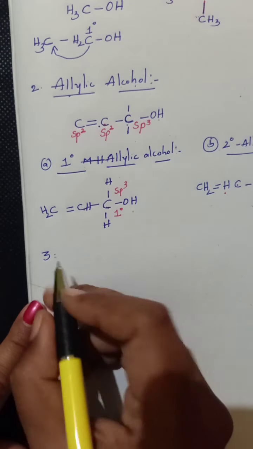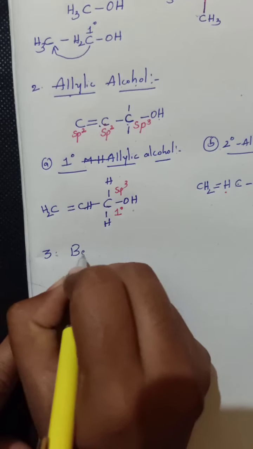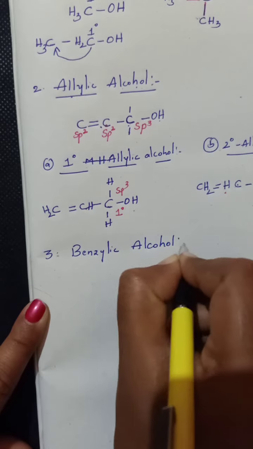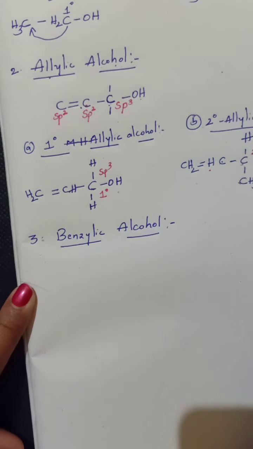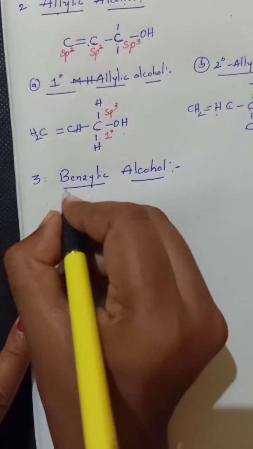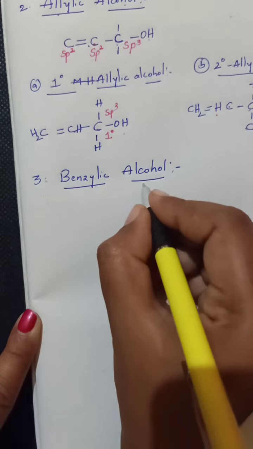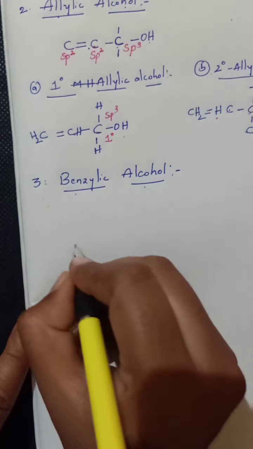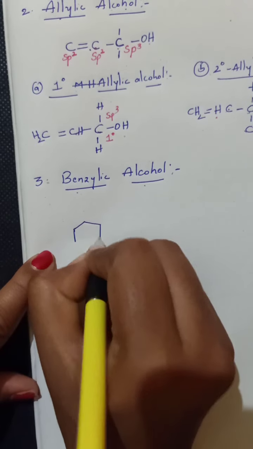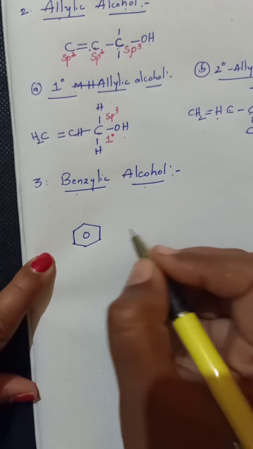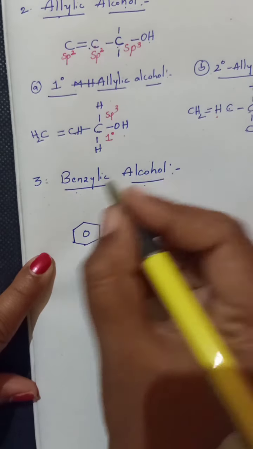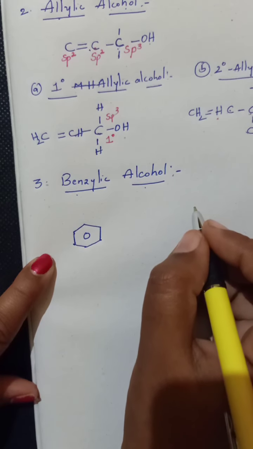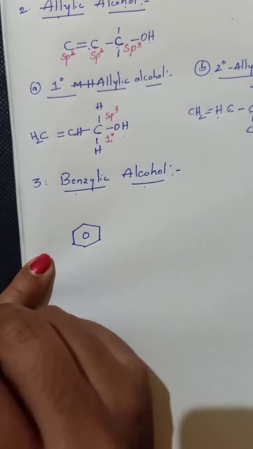Okay, so here we have to study about benzylic alcohol. That means here a benzene ring will be present, but the OH group is not directly attached to the benzene ring. So here the OH group is attached to the benzene ring through an sp3 hybridized carbon. For example, I am taking here a benzene ring. Okay, on this the OH group should be present. If it is directly present, that will be considered as phenol, but not as benzylic alcohol. Understand? Now it is coming under alcohols, not phenols.